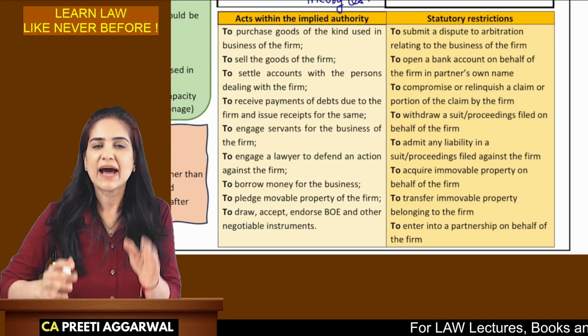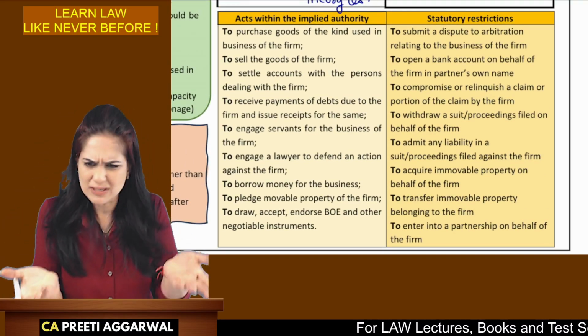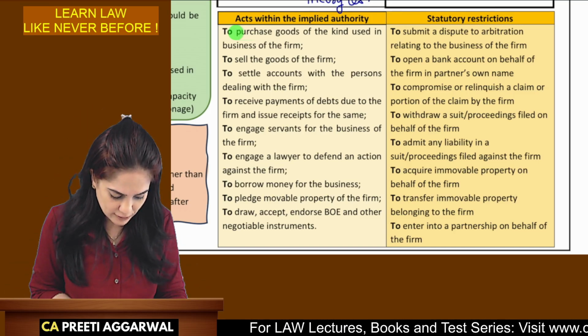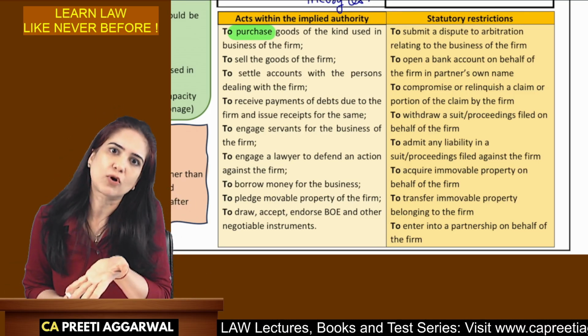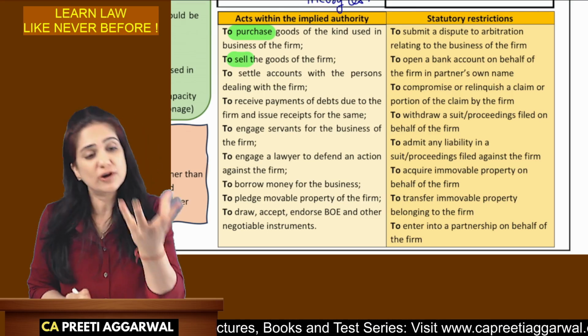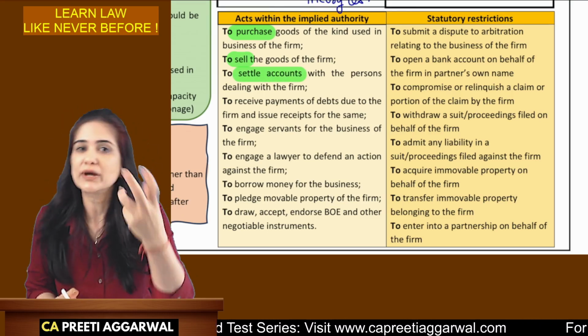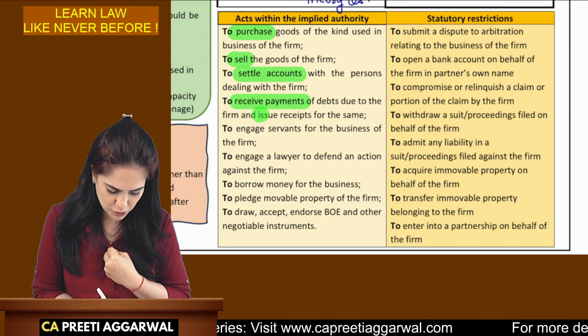Now, these are the acts which are within the implied authority. It means as a partner, you have the right to perform these acts. You have the right to buy goods. If you are buying goods, you also have automatically the right to sell the goods. If you have bought the goods, you will have to make payment to settle the accounts. If you have sold the goods, you can receive the payments and issue receipt.